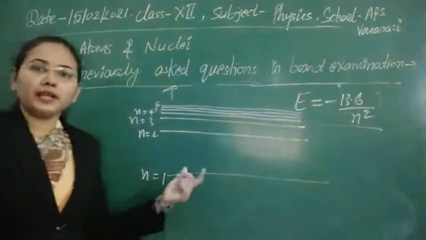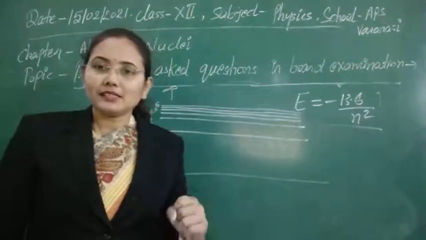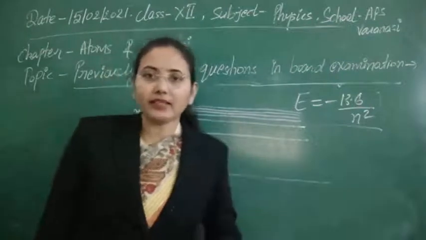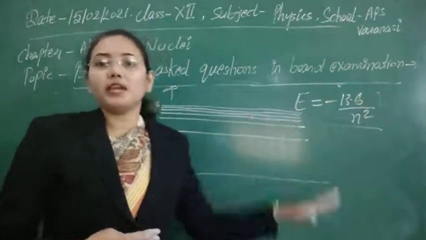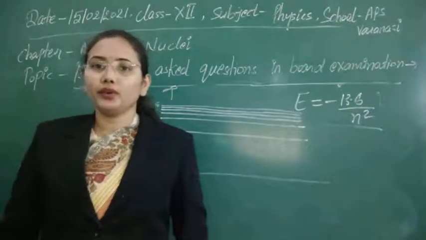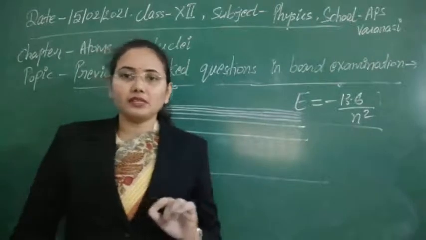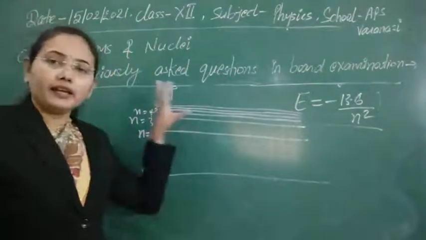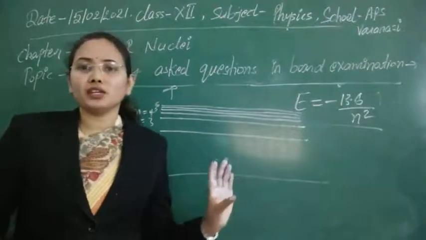Now how to make an energy level diagram? Energy level diagrams show the transitions, the certain wavelengths that we are getting and how we are getting them, and what transitions are made by the electron from higher to lower energy state. So the first series that we have is the Lyman series. For that, if the electron makes a transition, here I am going to use emission spectra. You can also make it by using absorption spectra.